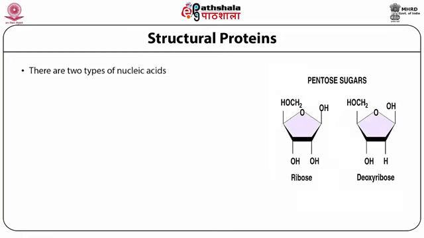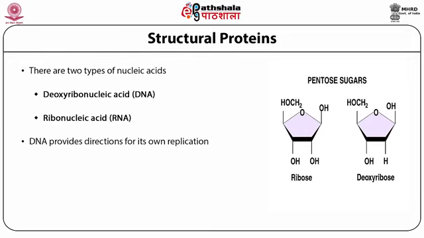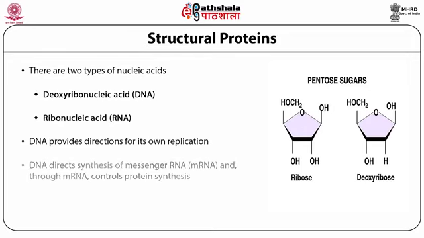There are two types of nucleic acids. One is deoxyribonucleic acid and another one is ribonucleic acid. In the case of ribose, the C2 and C3 have hydroxy groups, whereas in deoxyribose, the C2 portion doesn't have a hydroxy group. Only that is the difference between these two molecules. DNA provides direction for its own replication. DNA directs synthesis of messenger RNA, mRNA, and through mRNA controls protein synthesis. Protein synthesis occurs on ribosomes.